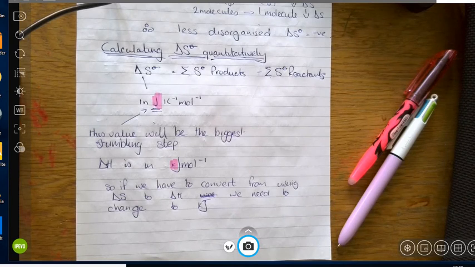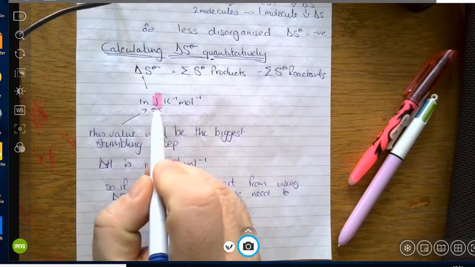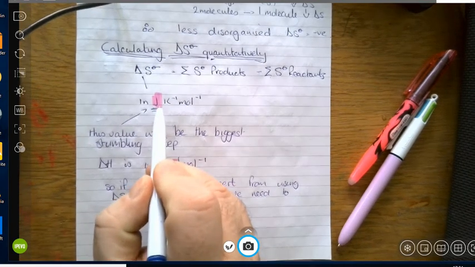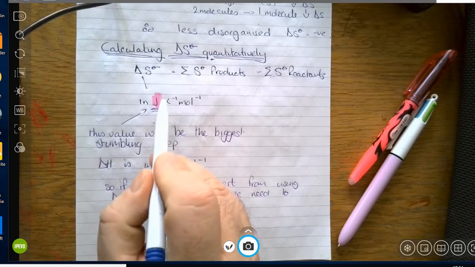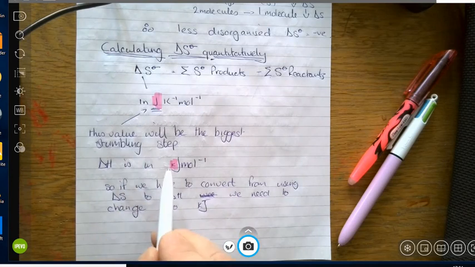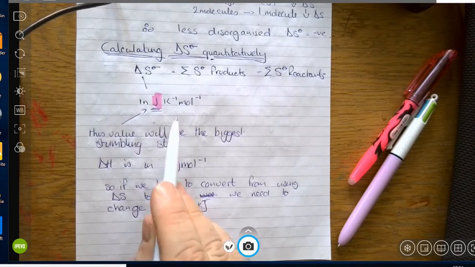Now I would suggest that you use kilojoules per mole, because it's easier to divide the number of joules by 1,000 to transfer it into kilojoules. That's just the way I do things, it's up to you. The other thing, and this is the big part of this: the K in Kelvin is a capital K, whereas when you talk about kilojoules, it's a lowercase k. And that is quite hard to distinguish between the units.